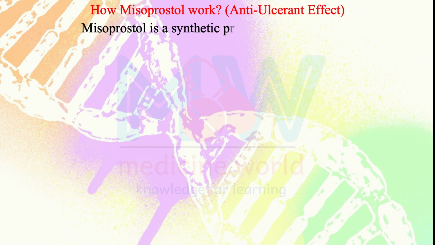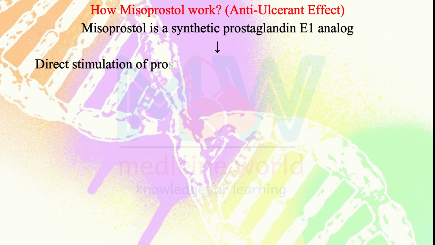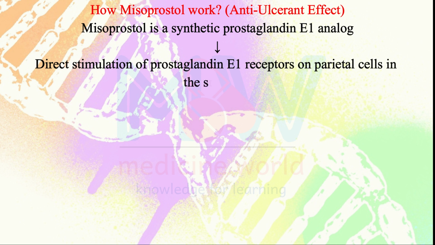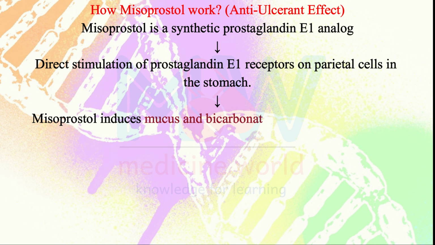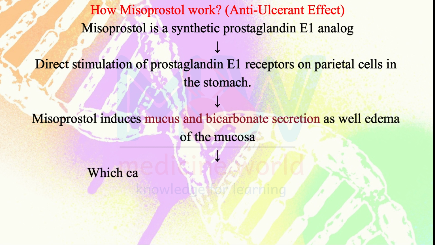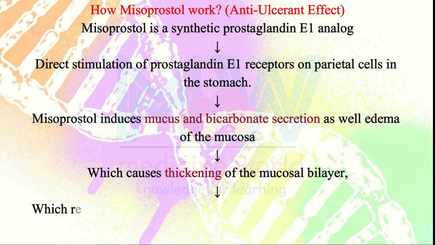Now we will discuss the anti-ulcerant effect of misoprostol. Misoprostol is a synthetic prostaglandin E1 analog. It directly stimulates prostaglandin E1 receptors on parietal cells in the stomach, then misoprostol induces mucus and bicarbonate secretion, as well as edema of the mucosa, which causes thickening of the mucosal bilayer.